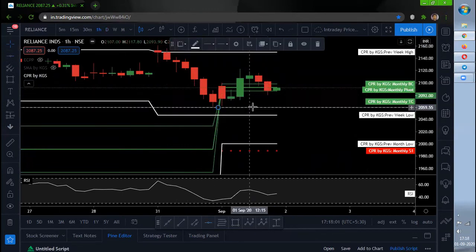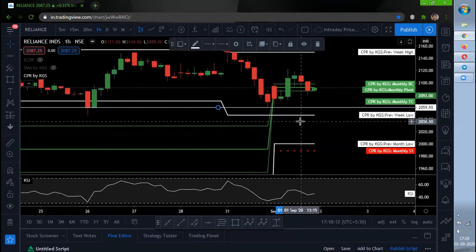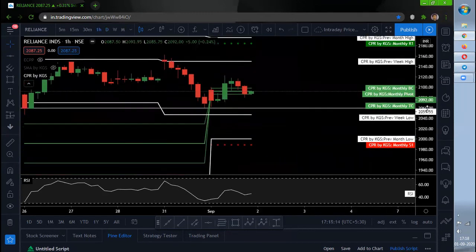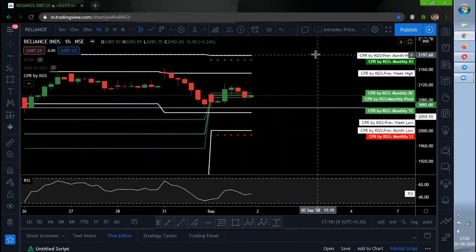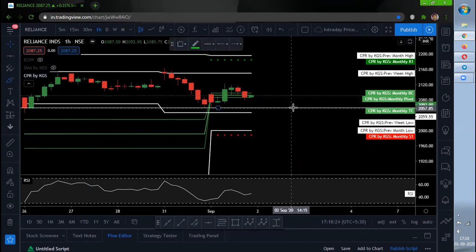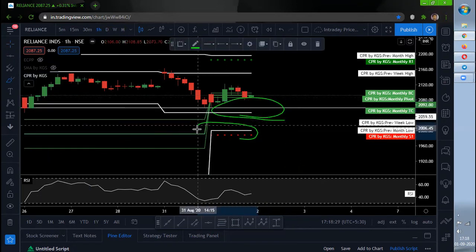If 2050 is going to get broken, then we have two more supports, which are the previous week low and previous month low. If those hold, then we can see some good rally on the upper side, towards the 2200 to 2300 levels. So basically in Reliance, we need to wait and watch how it is going to react at this weekly low zone, previous week low zone and previous month low zone.